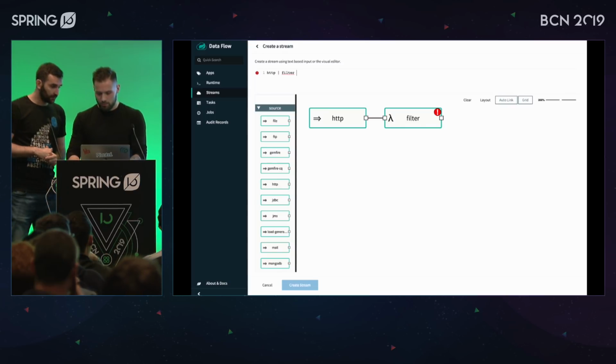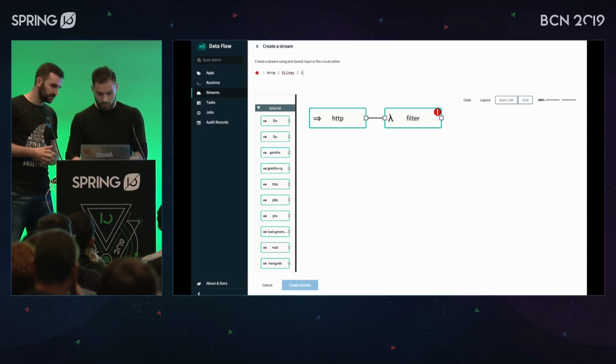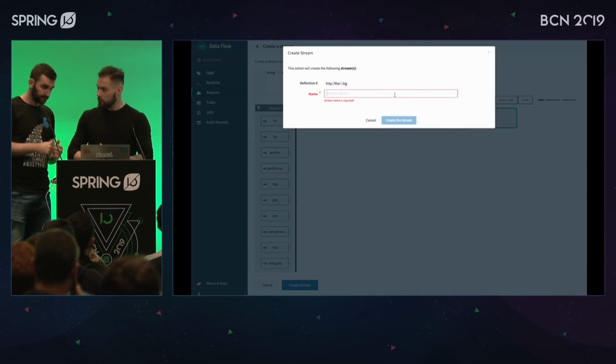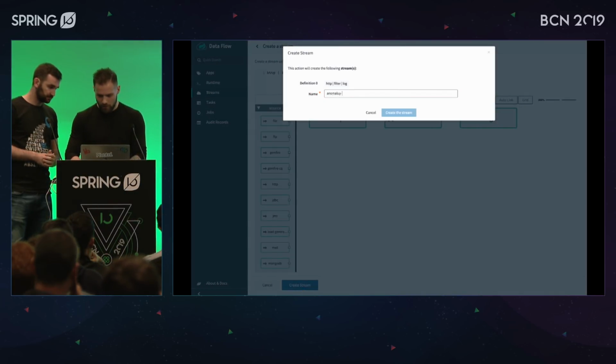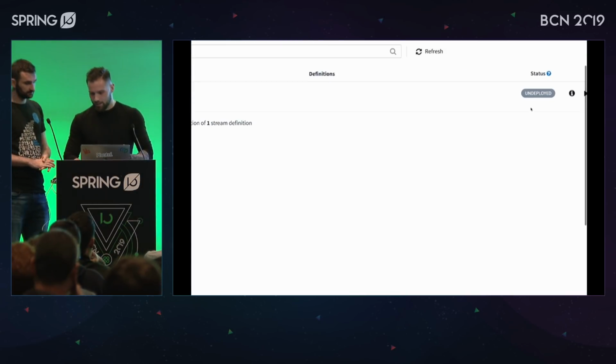Great. So what's the sink of the information? System out println. Logger. Sorry, log. All right, so I'm going to pass the log. Make sense? Yes. So this is how to create the stream. It's not deployed yet. What's the name of the stream? Anomaly detector, I guess. Yeah. Good. Create the stream. It's created, but it's not deployed. As you can see, it says it's undeployed.